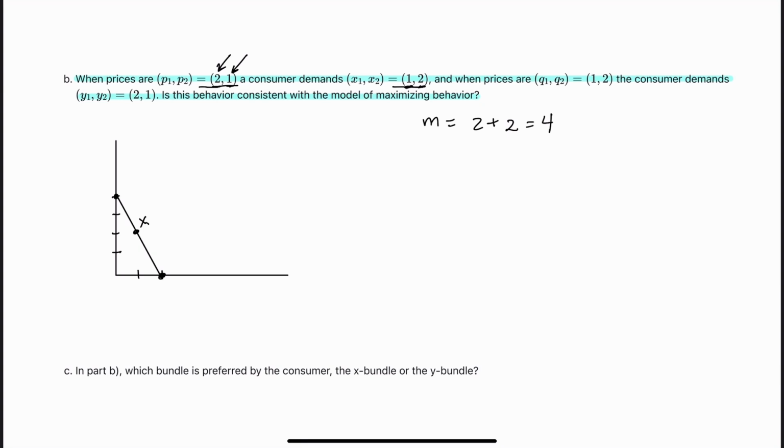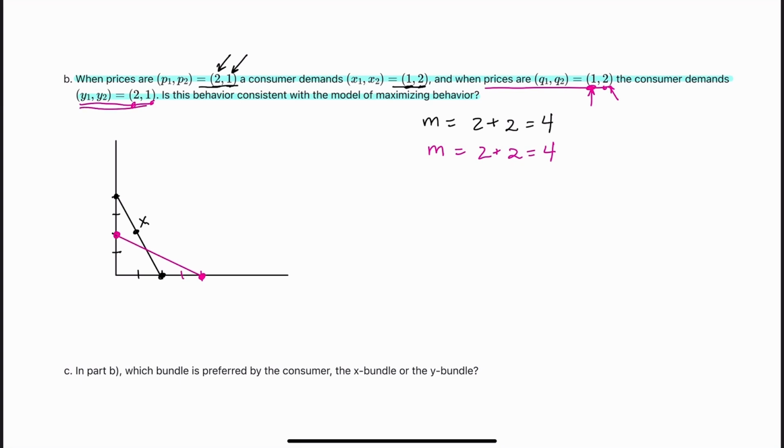And then let's change the color to pink now. When prices are this, we get this. Let's check to see if our income seems to have changed. $1 per, we buy 2 of them, so that's $2. Plus $2 per, we buy 1 of them, that's 2. Income is still 4. Let's draw the budget line. When we spend all our money on good 1, we can buy 4 of them because they're price 1. So 1, 2, 3, 4. And then when we spend all our money on good 2, we can buy 2 of those. So here's our budget line there.